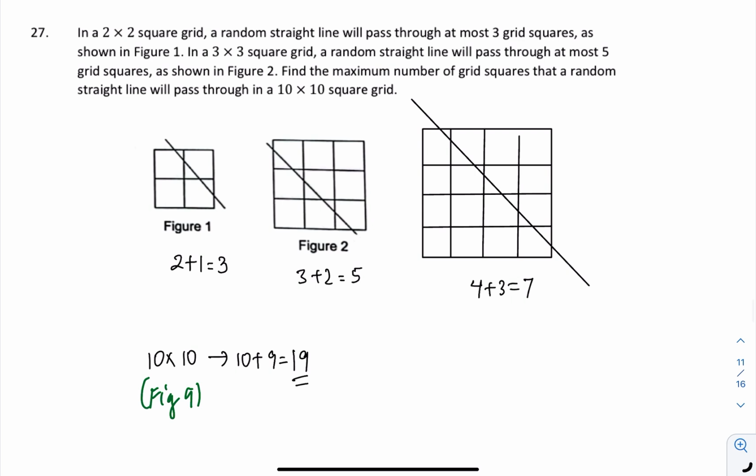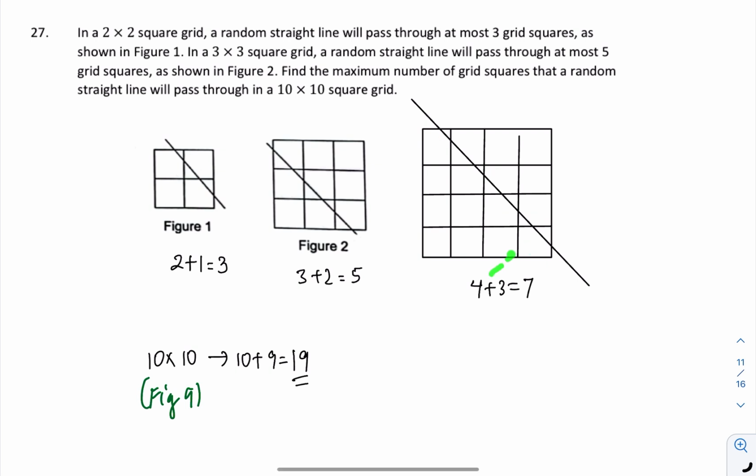Question 27 is quite straightforward. Figure 1, you find out that it is equal to 3. Figure 2 is equal to 5. Figure 3 will be equal to 7. How to get all these numbers is just because this is 2 by 2. In order to maximize, I have to cross this 2 plus 1. For this one, I have to cross this 3 plus this 2. Same thing for this one, I have to cross 4 and 3.